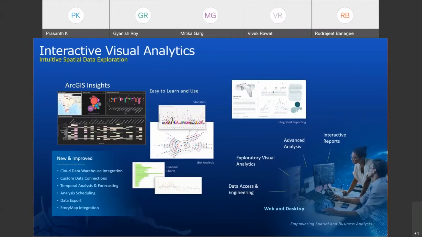These popular tools are rapidly expanding and empowering spatial analysts as a data exploratory workbench. So in the current exercise, I have used ArcGIS Insights to explore these incidents which are coming in real time and get some insights about it. So I will be showcasing this specific component also.